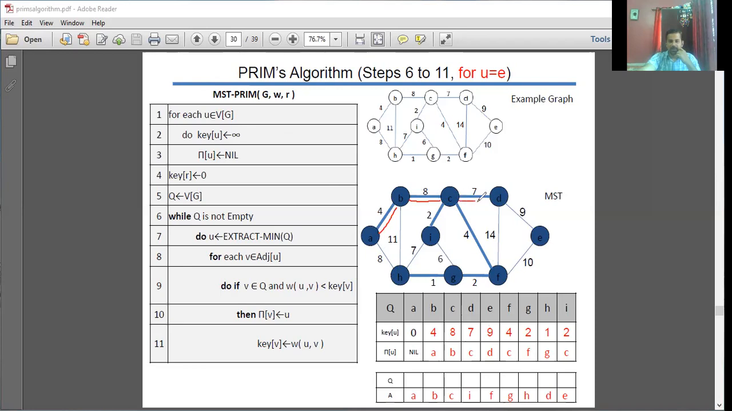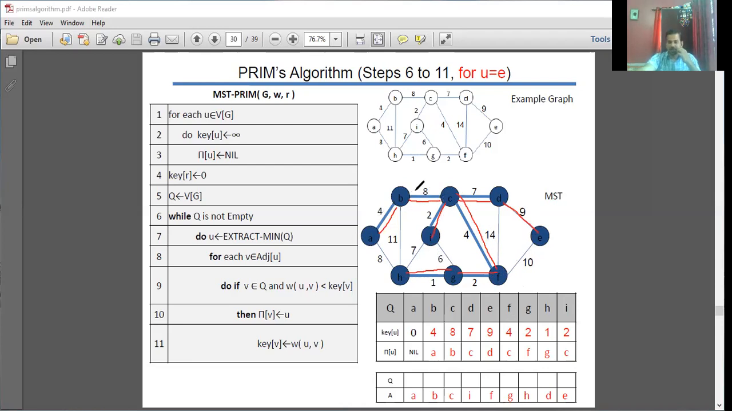D to C, the third one. E to D, yes, E to D. F to C. G to F. H to G. I to C. So I visited all the vertices and there is no cycle formation in these red marked edges, right?